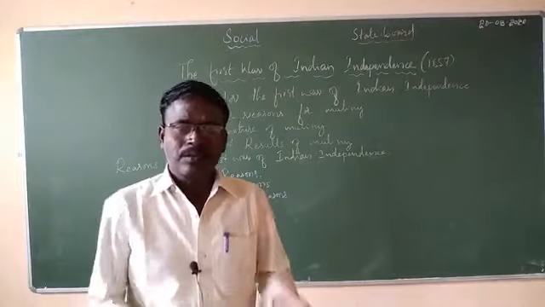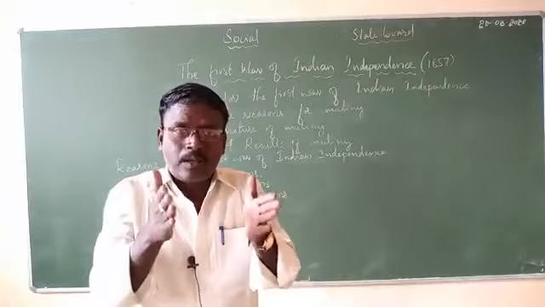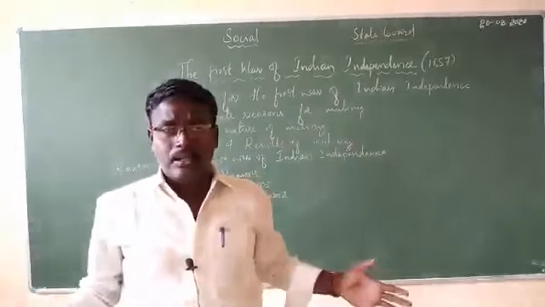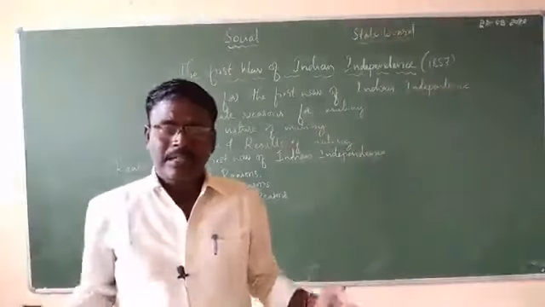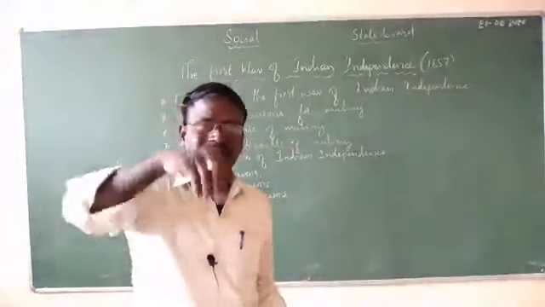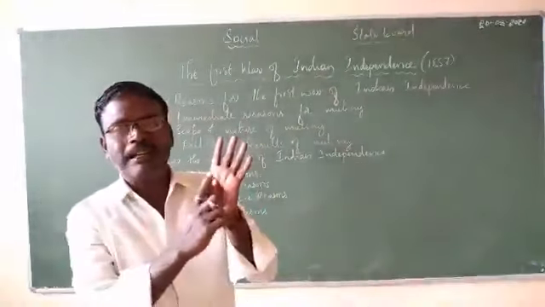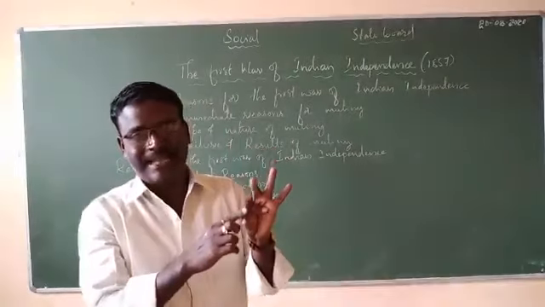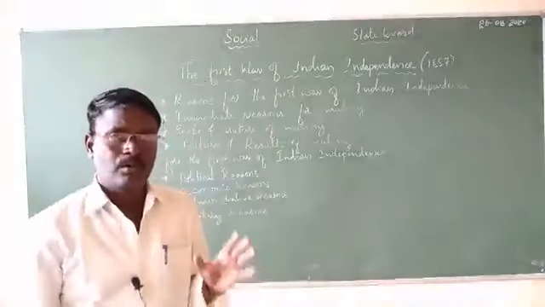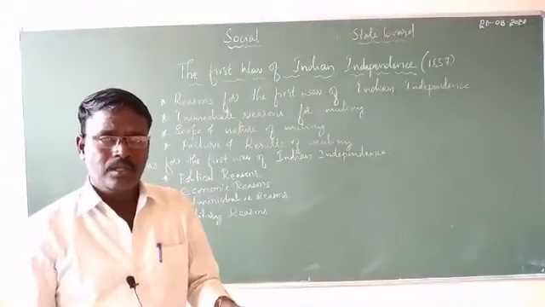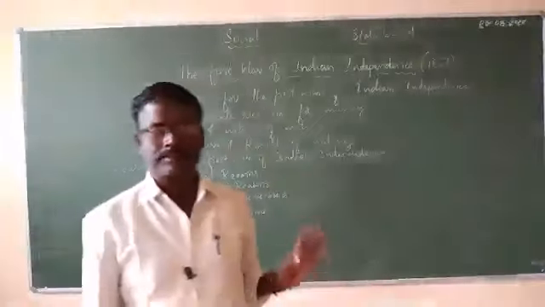They wanted to expand their territory or their rule all over the country. So in order to expand their territory or their rule all over the country, they implemented new policies in India. Among them, the doctrine of lapse and the subsidiary alliance. These two are very, very important. You might know very well what we mean by the doctrine of lapse. This doctrine of lapse we have already discussed in our previous classes also.